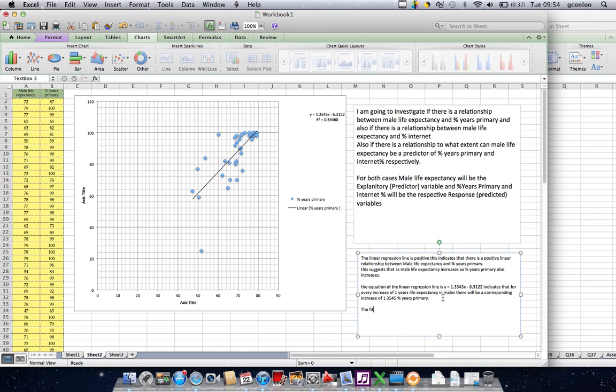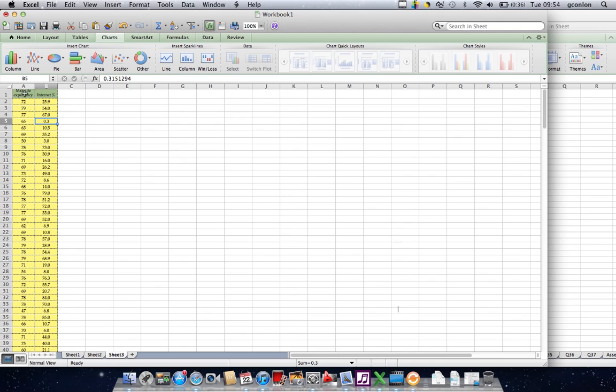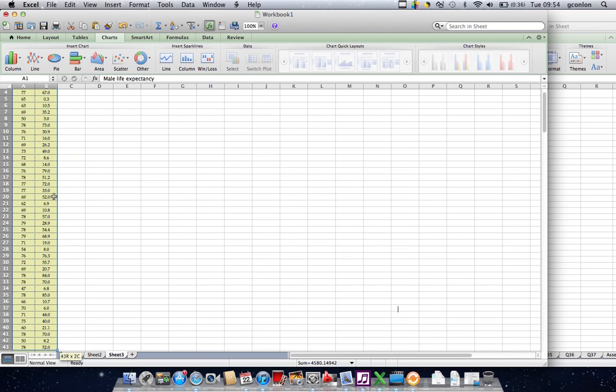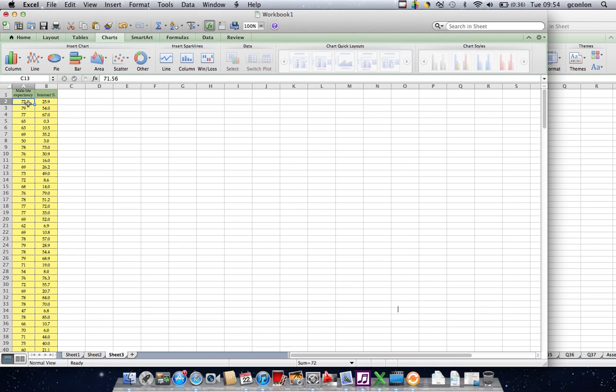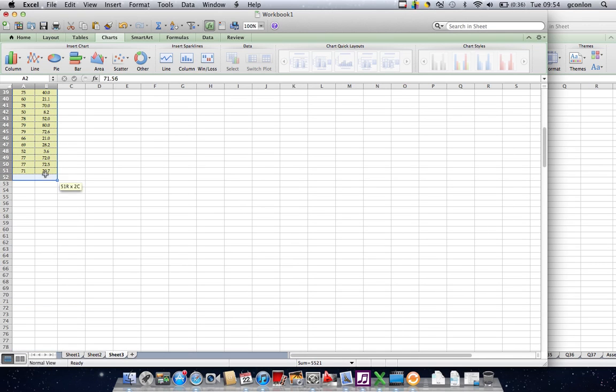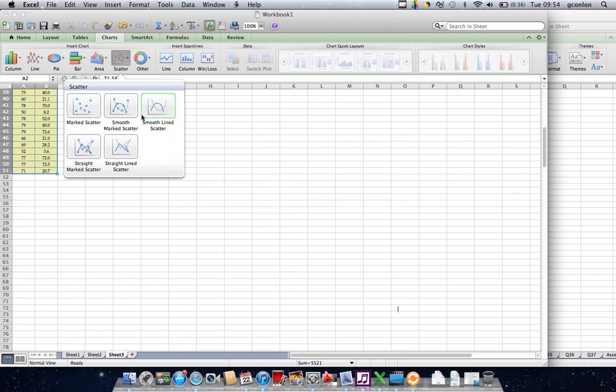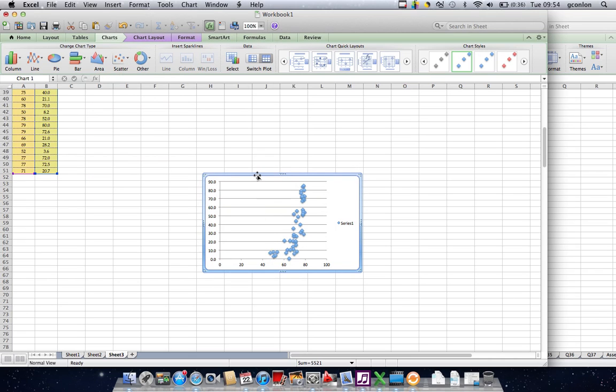So now let's talk about the fit of the data. At this point, this is where you are going to do your residuals. You can have a look by eye, and you're going to go from there. Now I'm just going to stop with that point. I'm going to do the same for this one. So let's just highlight these two. I'm not going to bother too much about putting the titles in. So let's just grab all of it. Okay, let's just put a scatter diagram in. Just a simple scatter diagram.